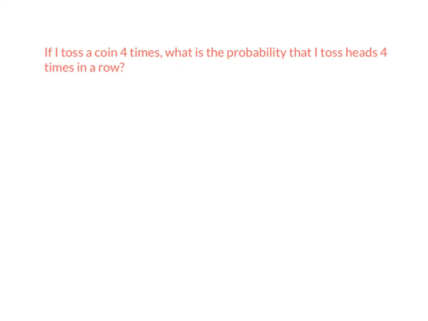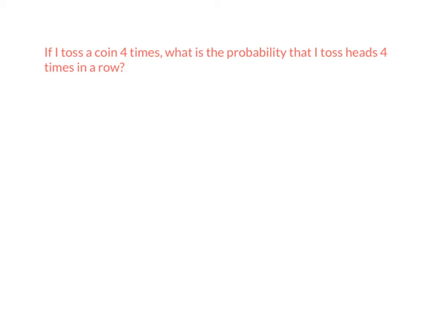So if I toss a coin 4 times, what is the probability that I toss heads 4 times in a row? Again, previously we could use a tree diagram to list all the possible outcomes. It turns out that there would be 16 possible outcomes on a tree diagram, and that would take forever. There's a quicker way to do that.